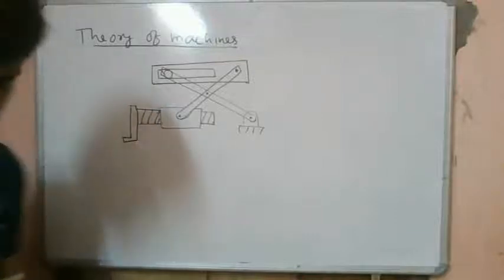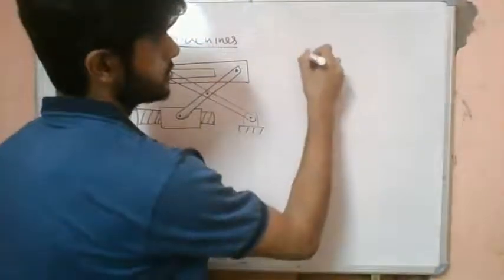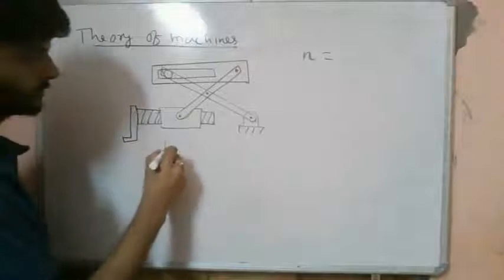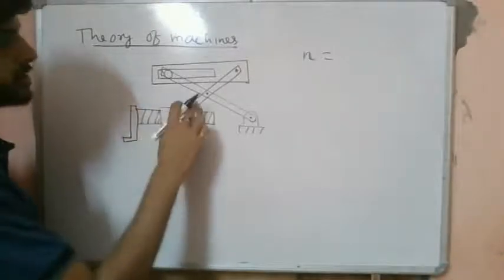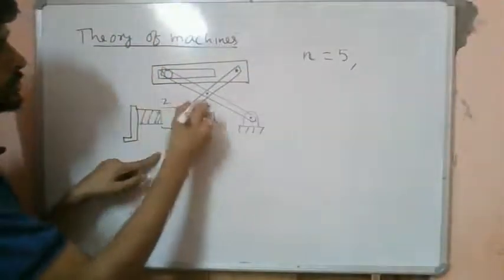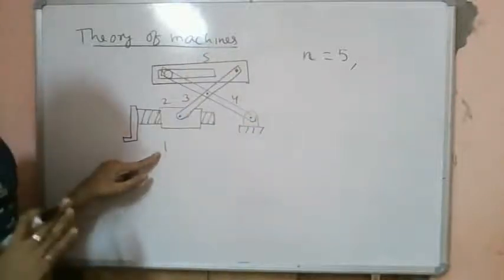So let's try to find out the mobility. We have a number of links. The ground link is 1. This slider is 2. This is 3. This is 4. This is 5. Right? So we have 5 links.